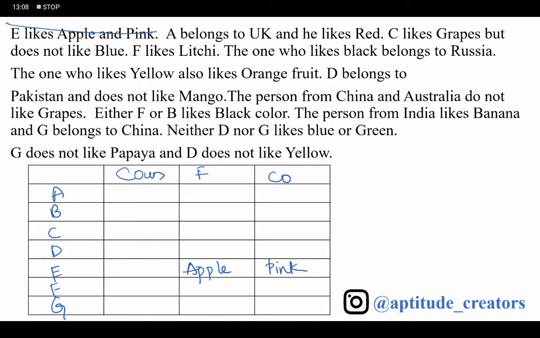Next, A belongs to UK and he likes red color. C likes grapes but does not like blue. F likes lychee.